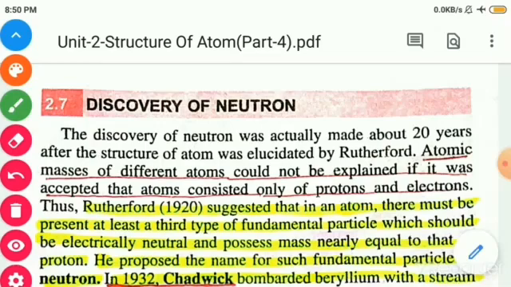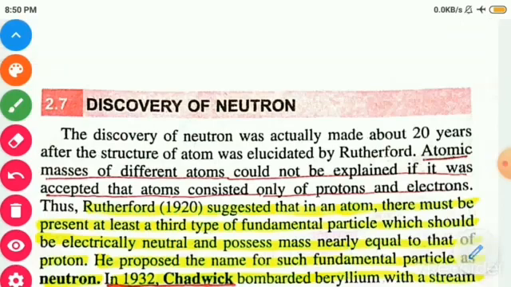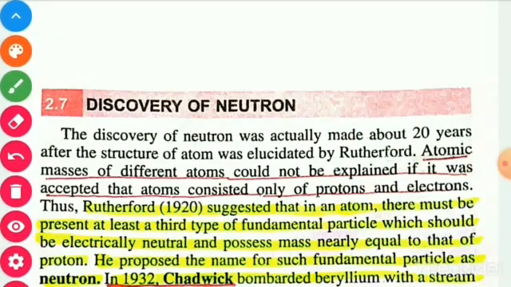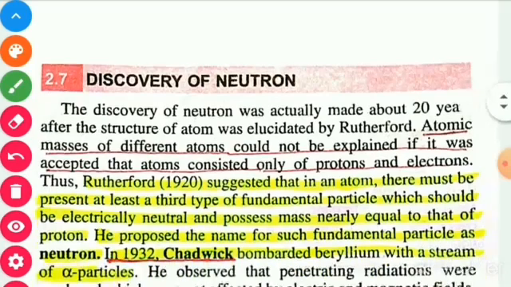Therefore, Rutherford in 1920 suggested that in an atom there must be present at least a third type of fundamental particle, which should be electrically neutral and possess mass nearly equal to that of proton. He proposed the name of such fundamental particle as neutron.